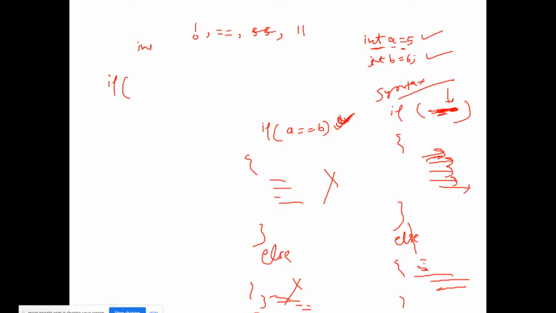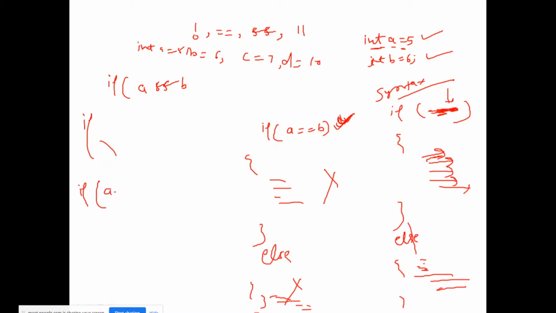Suppose int a is equal to 5, b is equal to 6, c is equal to 7, d is equal to 10. I'll be covering this in Eclipse also, but first we need to understand this concept.